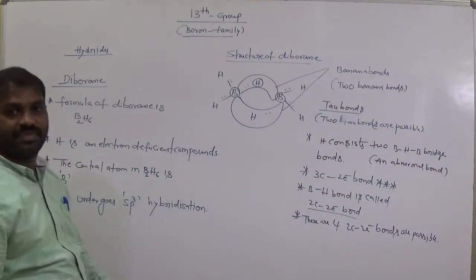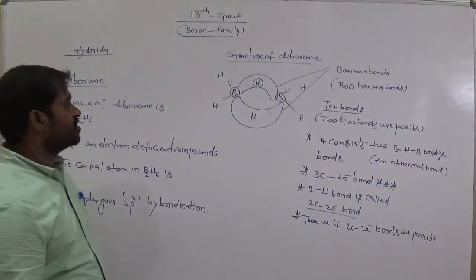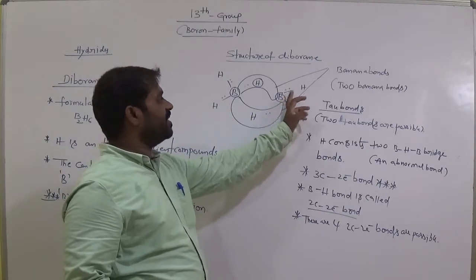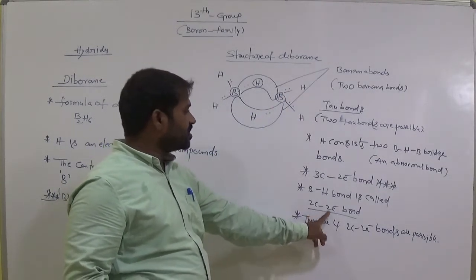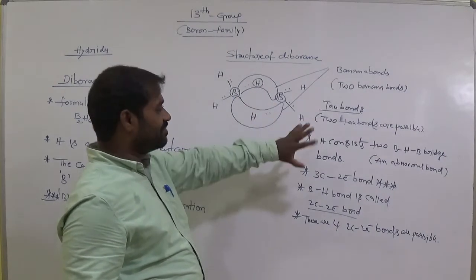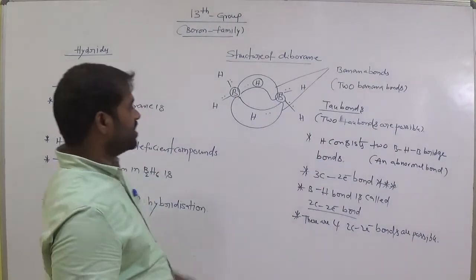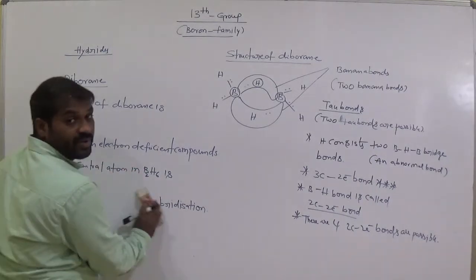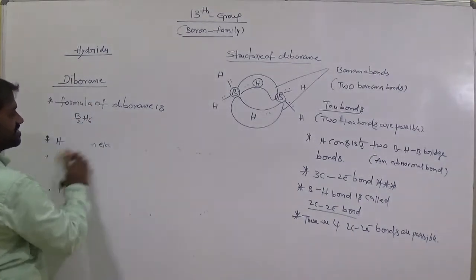Clear up to everyone? Here it is two electrons between two atoms, so two-centered two-electron. But in this case three-centered two-electron. That is an abnormal bond, a special bond. So it is an electron deficient compound. This is just an introduction to the structure of diborane. We already discussed this in the previous classes.